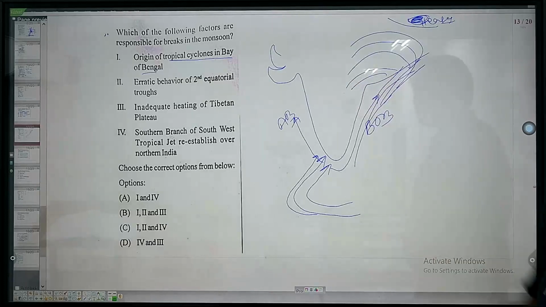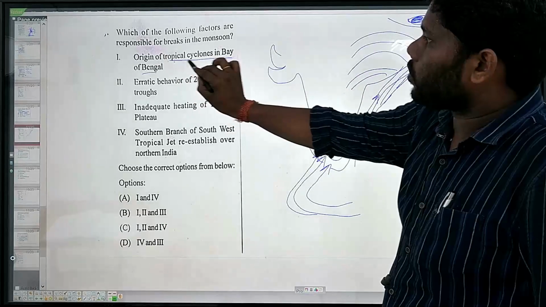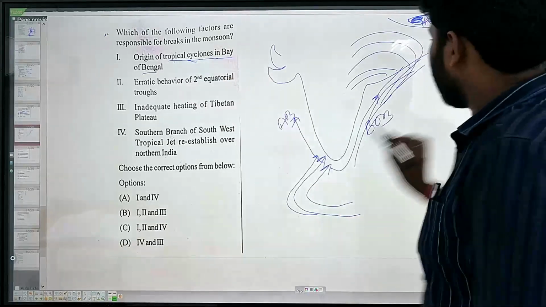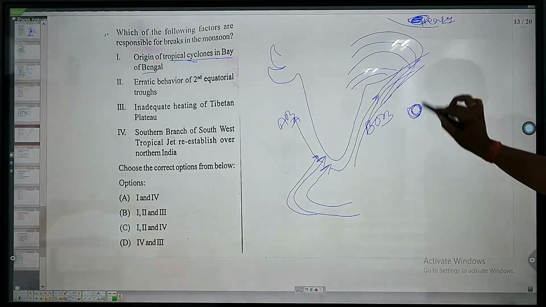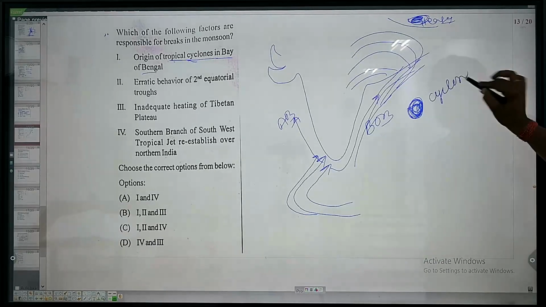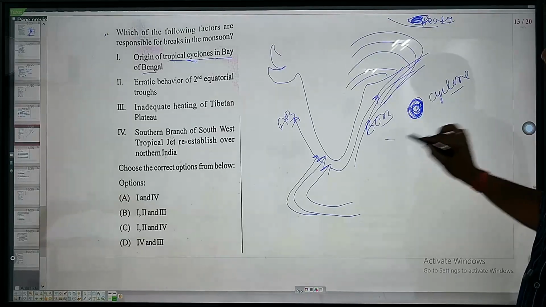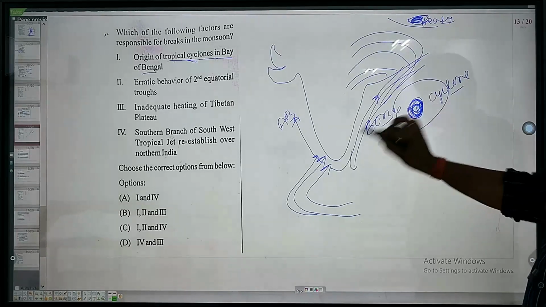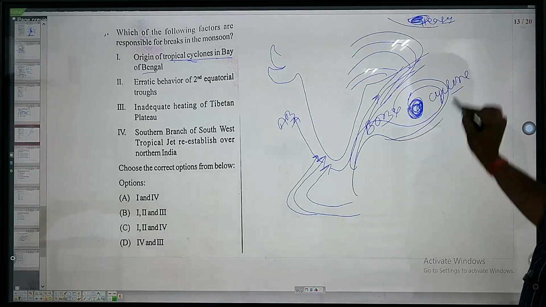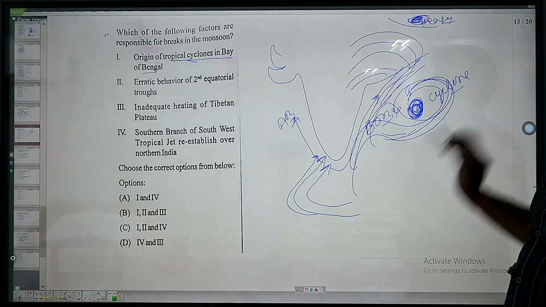Now, why does it break? I am just going to the question. Origin of tropical cyclone in Bay of Bengal. Now, let us consider there is a cyclone which is produced in the Bay of Bengal. Let us consider this is a cyclone. If there is a cyclone, obviously it will suck all the air which is coming on the monsoon, the air particles moving towards the Indian landmass, the cyclone will suck them.